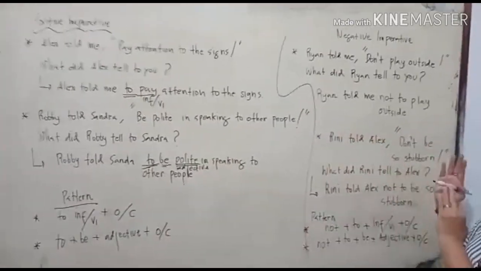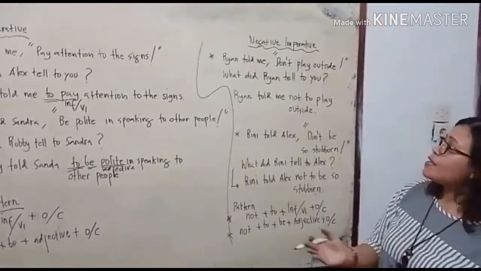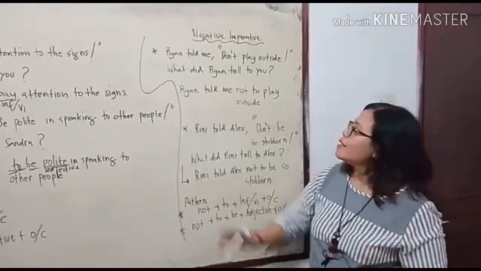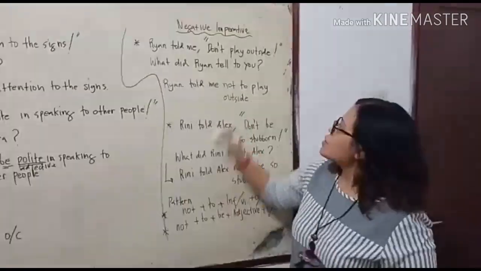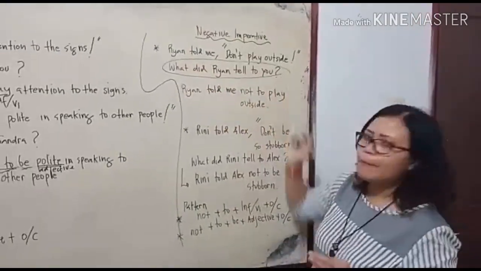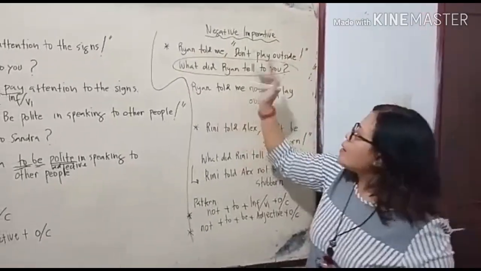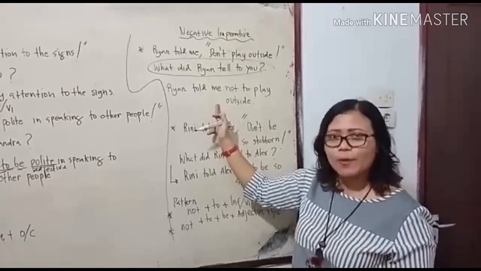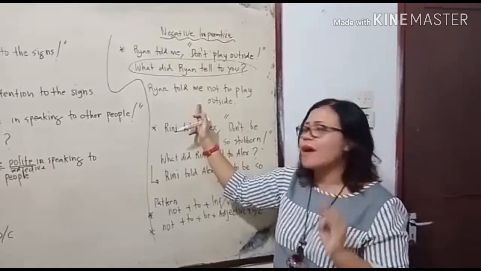Okay, let's look at the negative imperative. Ryan told me, "Don't play outside." What did Ryan tell you? So, if you find this question, it means that you have to change direct to reported. Ryan told me. There is no punctuation in reported speech, so you have to omit the comma and the quotation mark.